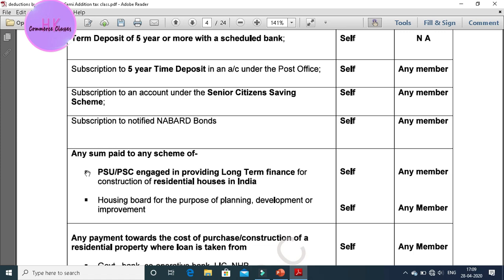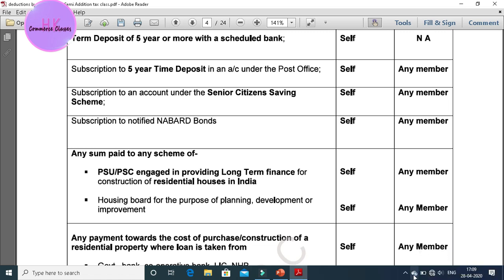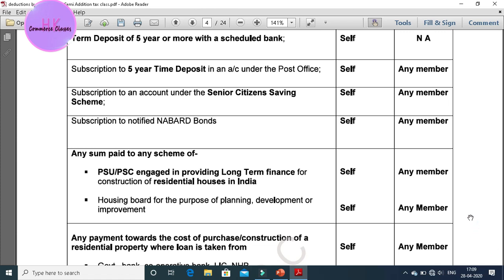Any sum paid to any scheme of PSU, public sector undertakings, or public sector companies engaged in providing long-term finance for construction of residential houses in India.